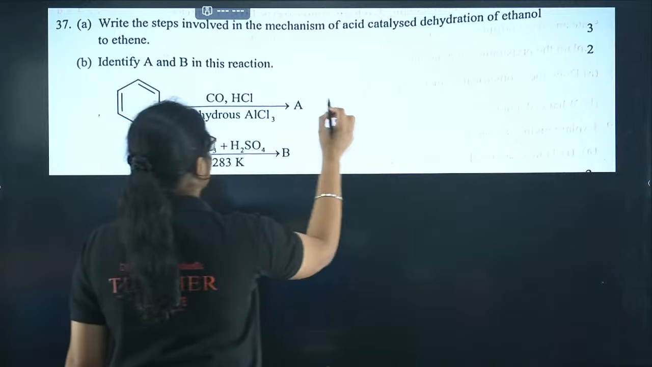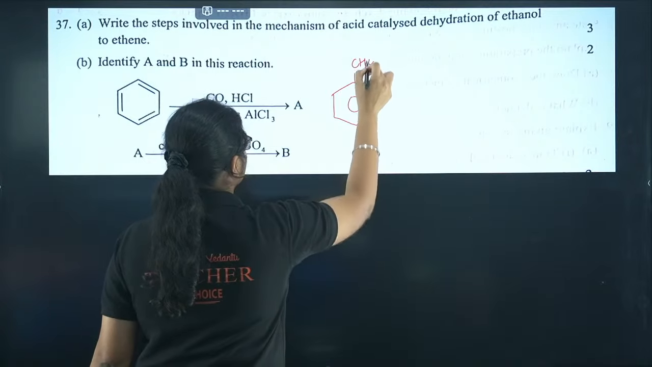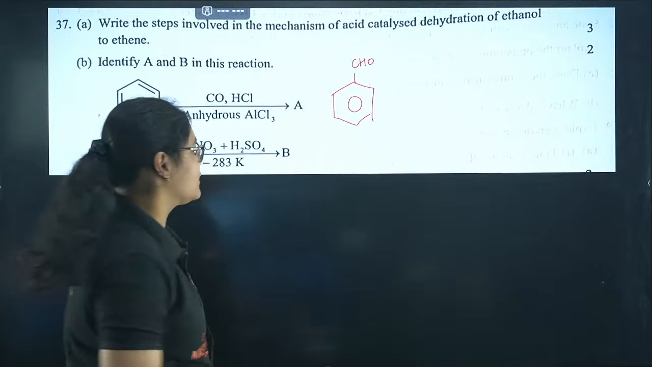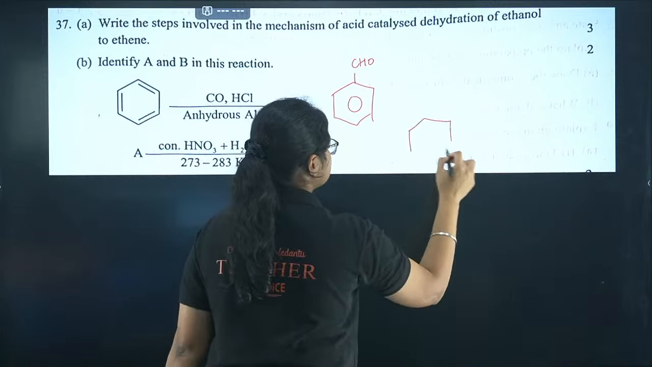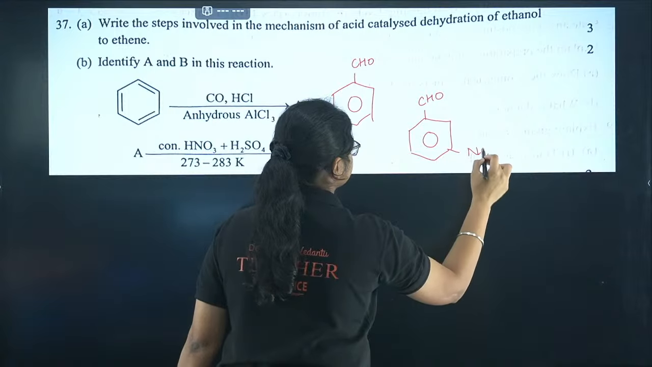Next question, what is A? So this A is what? Gattermann-Koch reaction, benzaldehyde you will get. After that, if you do nitration, CHO group is a meta-directing group. So where will the nitro group attach? The nitro group will attach at the meta position.